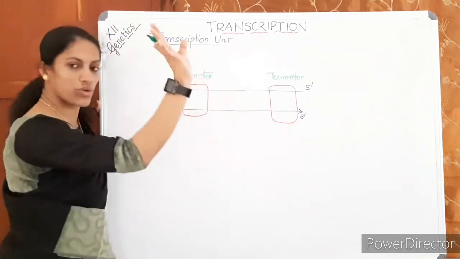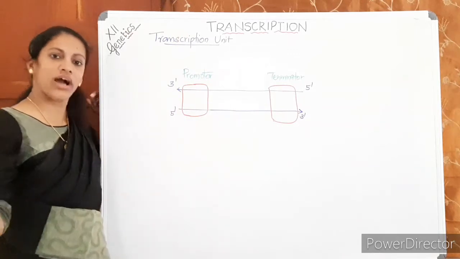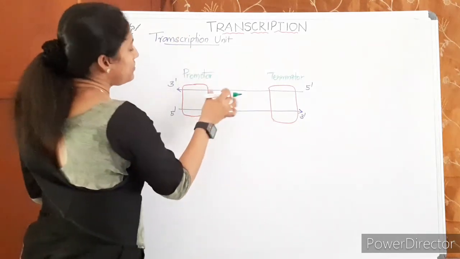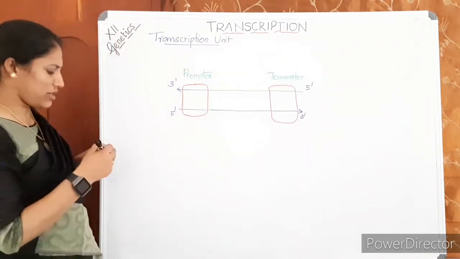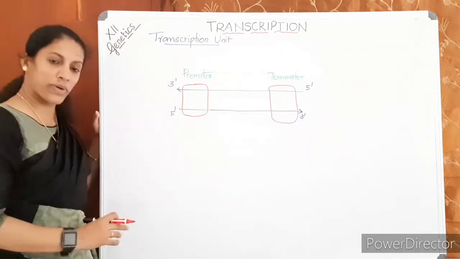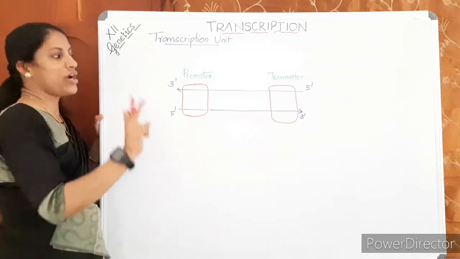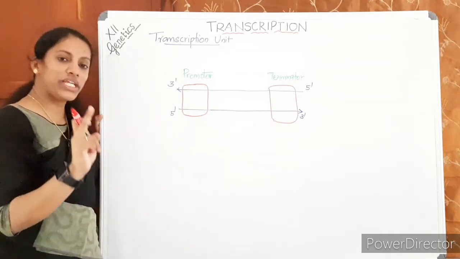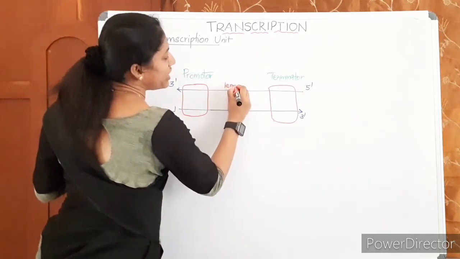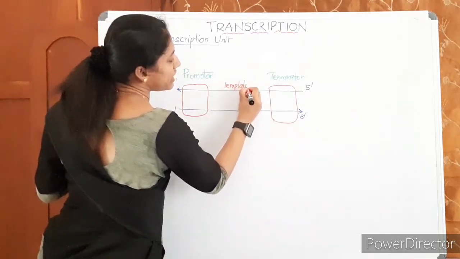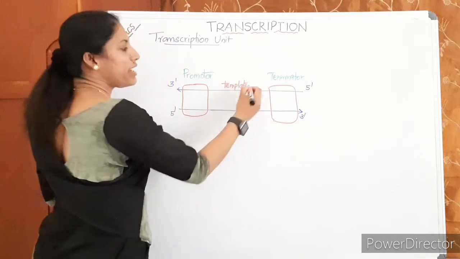That much long RNA only is produced, not the entire long RNA. Then, when we discussed the first part, we have already discussed only one segment of the DNA is transcribed. That segment of DNA is called the template DNA, the template strand.